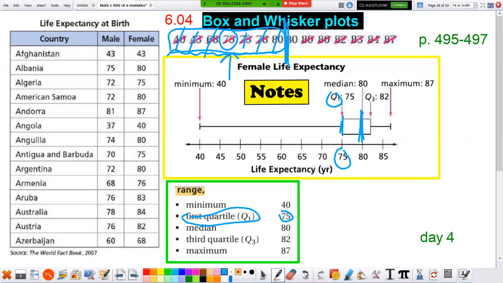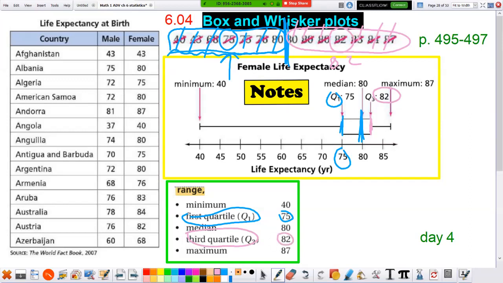Likewise, let's look at the people that are over 80. Everybody that's above the median. Don't include the actual median number. This 80 is actually past the median. So all these numbers, there's 7 numbers again. Let's cross off, find our middle, right there, 82. 82 is the middle of the people over 80. So here's 82, about right here. We call that Q3, or third quartile, 82.